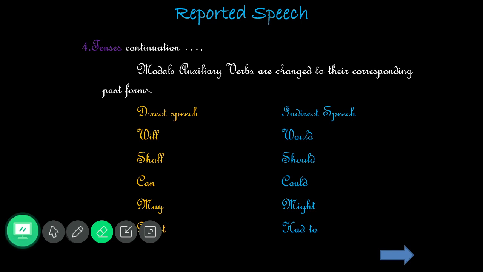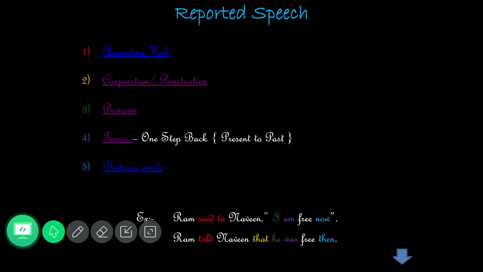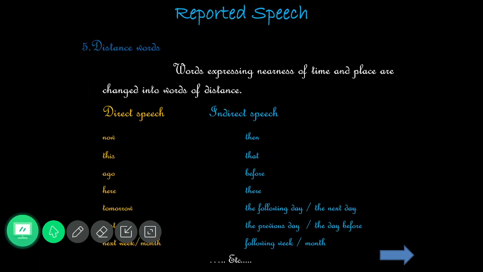Even sometimes, without changing it, we can write the answer. Must we can replace with the same modal, must. But try to know that we should change it into had to. Just apply that. So will into would, can into could, shall into should, may into might, and must into had to. So this is going to be the very last one, which is the distance words.